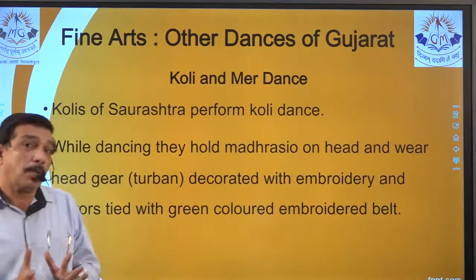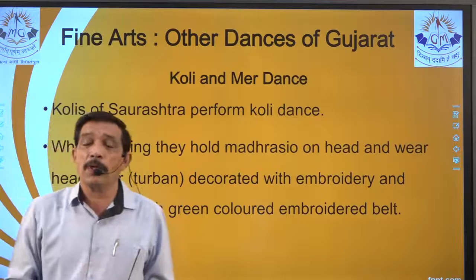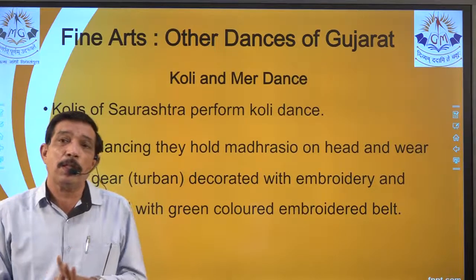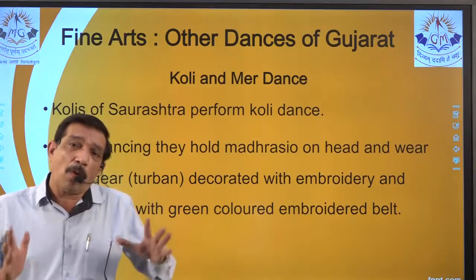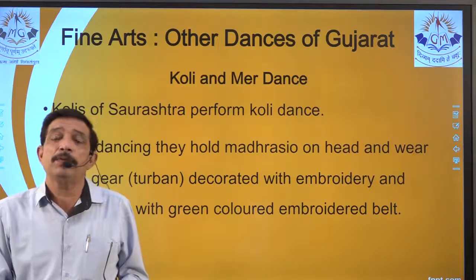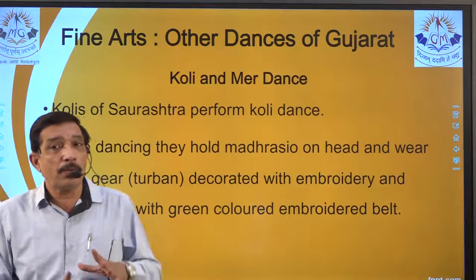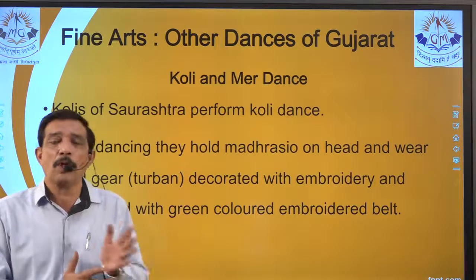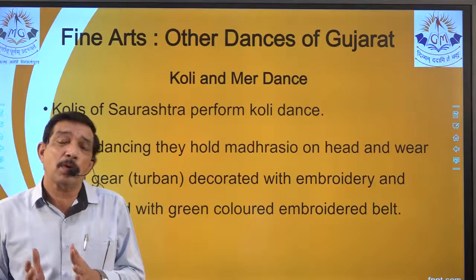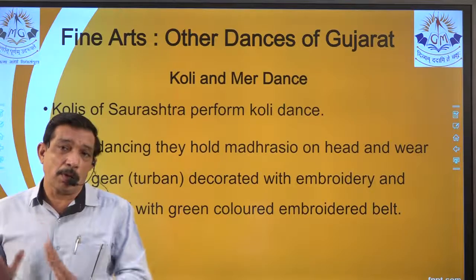All of them will be clubbed together to make a single question of 3 marks because it has a total of 7 to 8 points. Yes, and that is why if they club all the 4 dances, then only it will become a 3 mark question, right? And we are preparing for that 3 mark question. So when we are doing MCQ, we don't have to focus too much on this question because we are already thoroughly prepared with that 3 mark question, right?